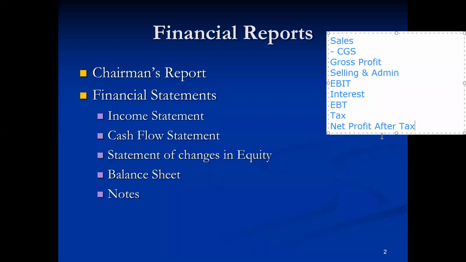So this is one of the simplest formats of the multiple step income statement, in which the expenses and revenues are divided into different categories. Some of the expenses or revenues are derived from the core or main activities of the business organization. They are considered as direct revenue or direct expenses. Then some of the revenues and expenses come from other subsequent activities, such as selling and administrative and other interest based revenues or expenses. And by deducting those indirect revenues or expenses, we get the profit or loss for the business organization.